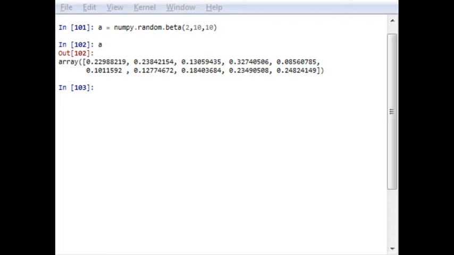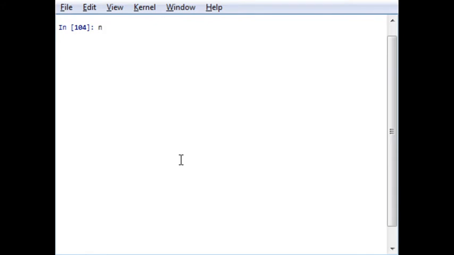Let us consider that in this case we have 50 trials and a probability of success of 80%. I want to generate a binomial distribution function with 50 trials and probability of success 80%. So first of all I will write n equal to 50, p equal to 80%, so it would be 0.8.